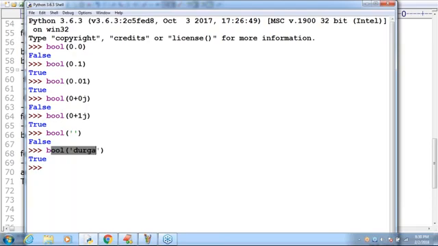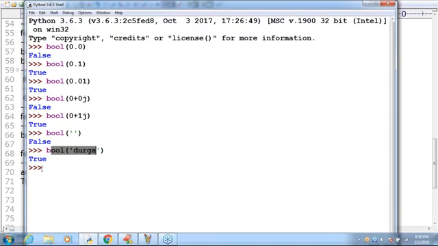The bool function is never going to raise any error for any type of data. Remember that. Whether it is triple quotes, double quotes or single quotes, the behavior is always the same. Okay, remember.